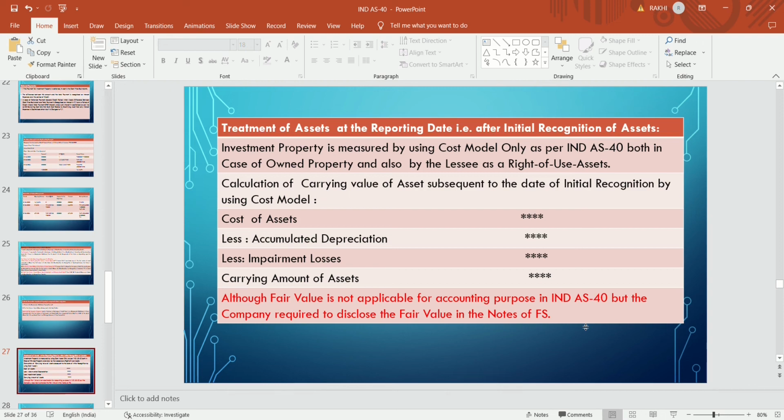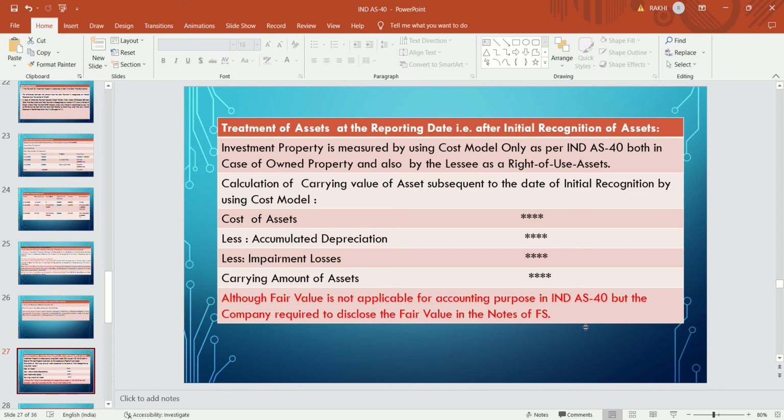That's why the company uses the cost model rather than the fair value model, because the fair value model is eliminated from Ind AS 40. Though it exists in IAS 40, in Ind AS 40 the fair value method is not permitted. Why is it not permitted? Because it unnecessarily inflates the price of the asset.